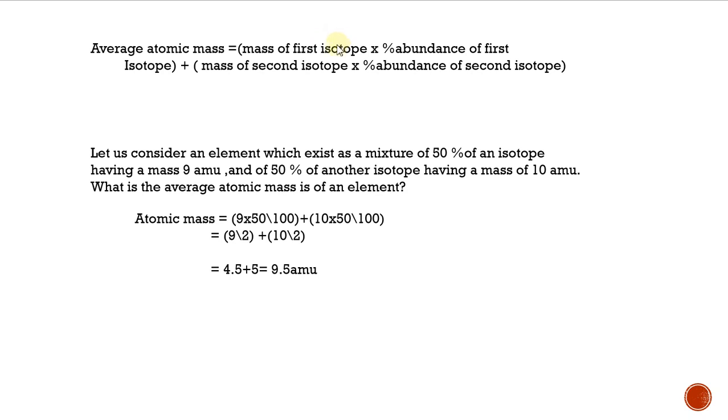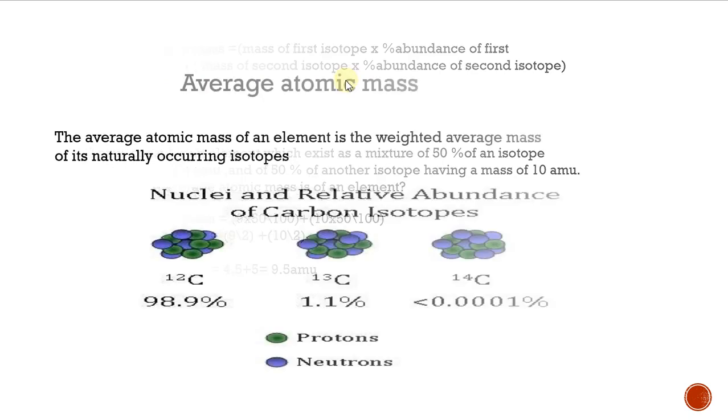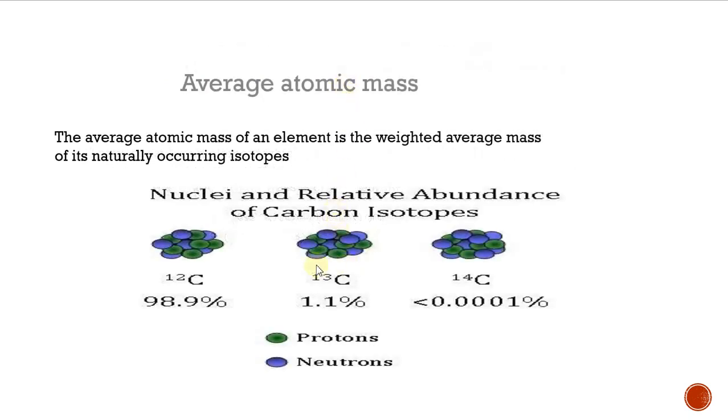So the mass of the first isotope into the percentage abundance of the first isotope, plus the mass of the second isotope. See this picture, second isotope 13, mass value 13. So 13 into percentage abundance 1.1%. Percentage means we have to take this value divided by 100, right?